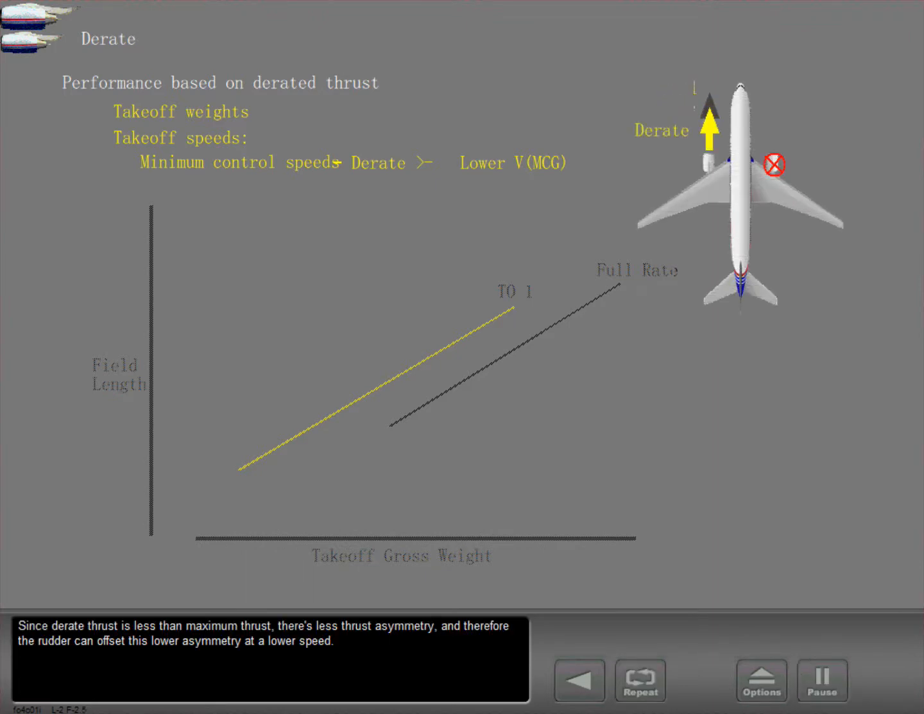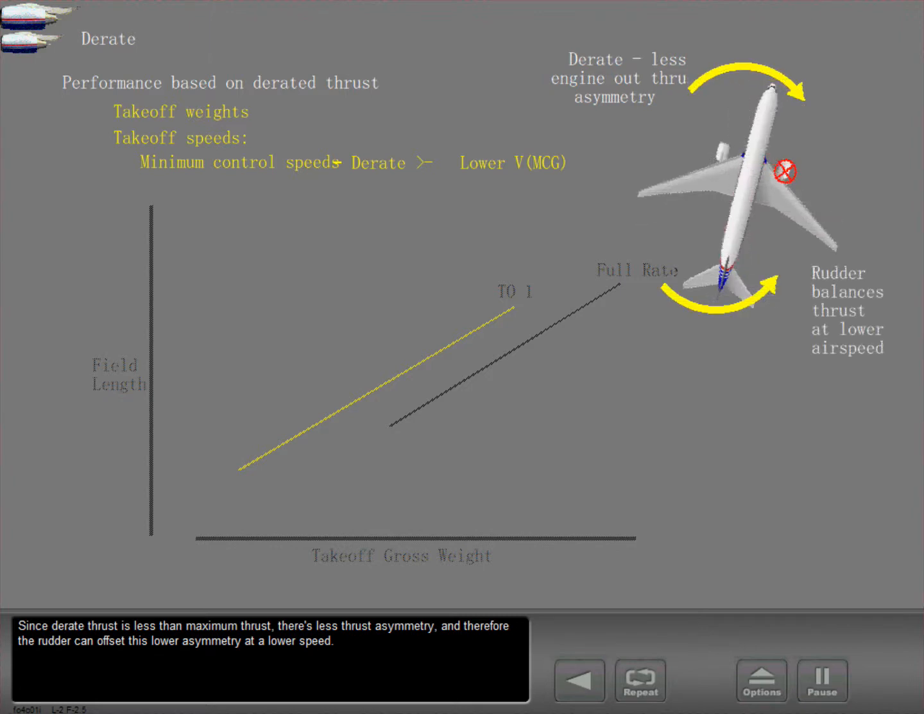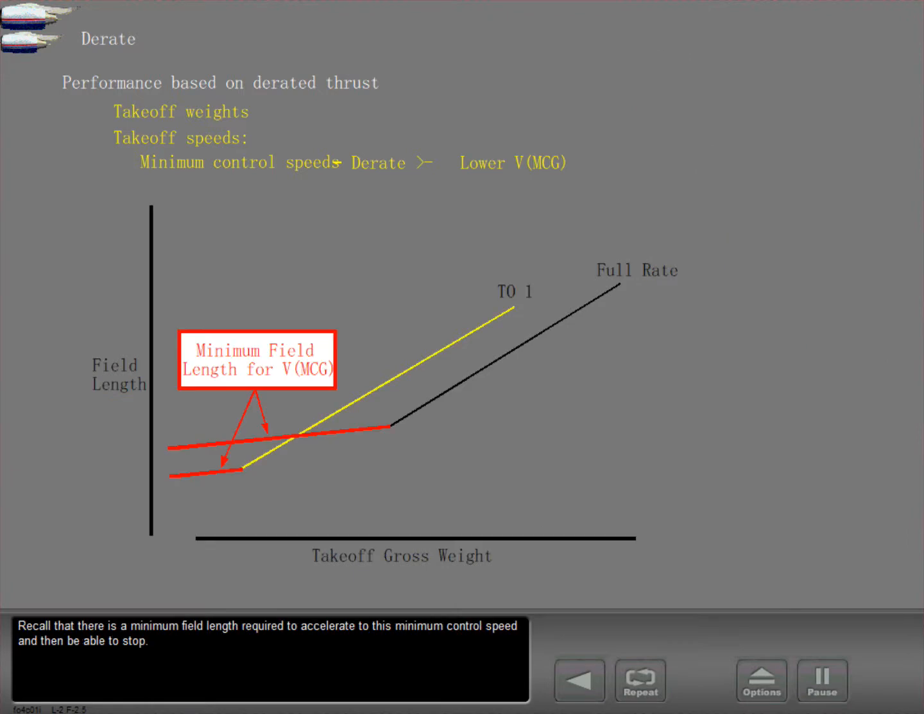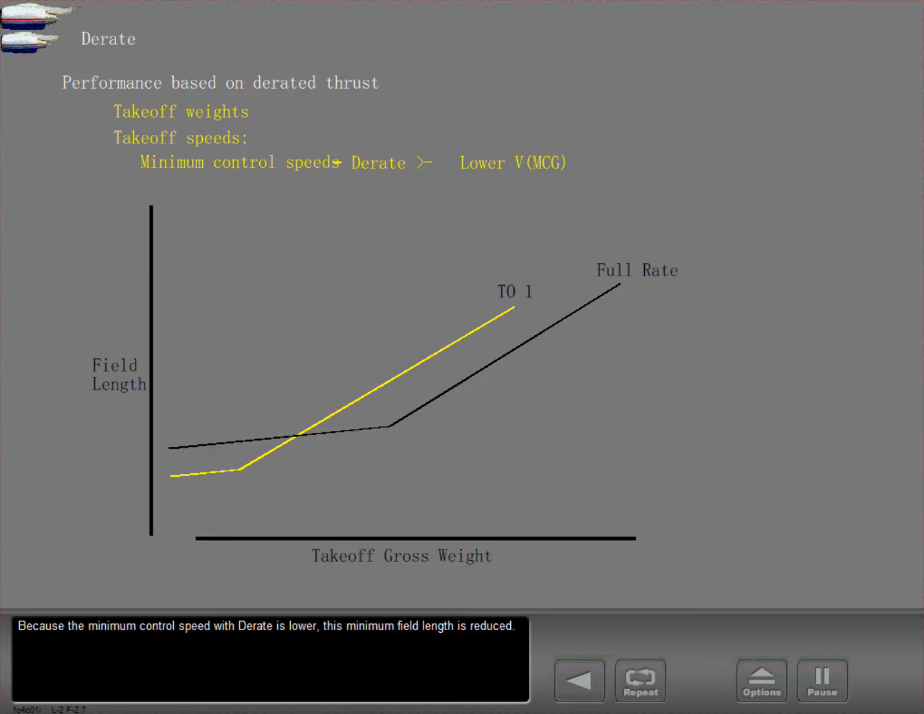Since derate thrust is less than maximum thrust, there's less thrust asymmetry, and therefore the rudder can offset this lower asymmetry at a lower speed. Recall that there is a minimum field length required to accelerate to this minimum control speed and then be able to stop. Because the minimum control speed with derate is lower, this minimum field length is reduced.